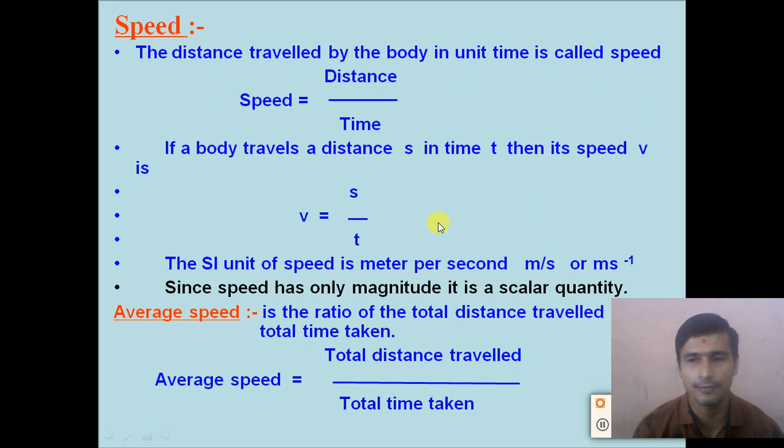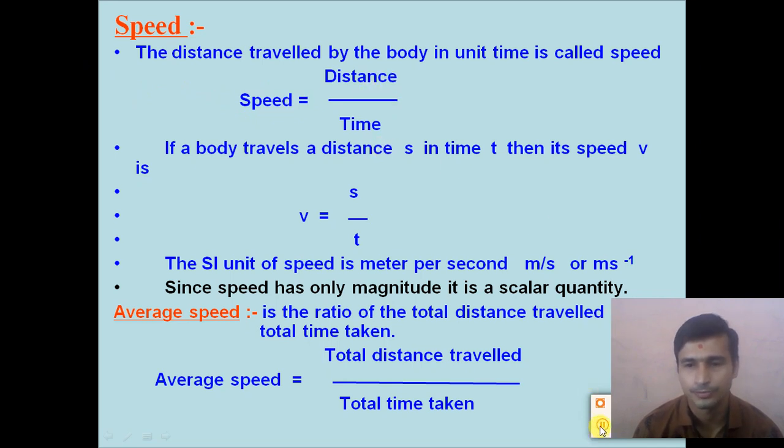So what is the definition of speed? The speed is defined as the distance traveled by the body in a unit time. Or we can also write this: the speed is defined as the ratio of distance to the time, right? So what is the formula of the speed? The formula of the speed is equal to distance divided by time.